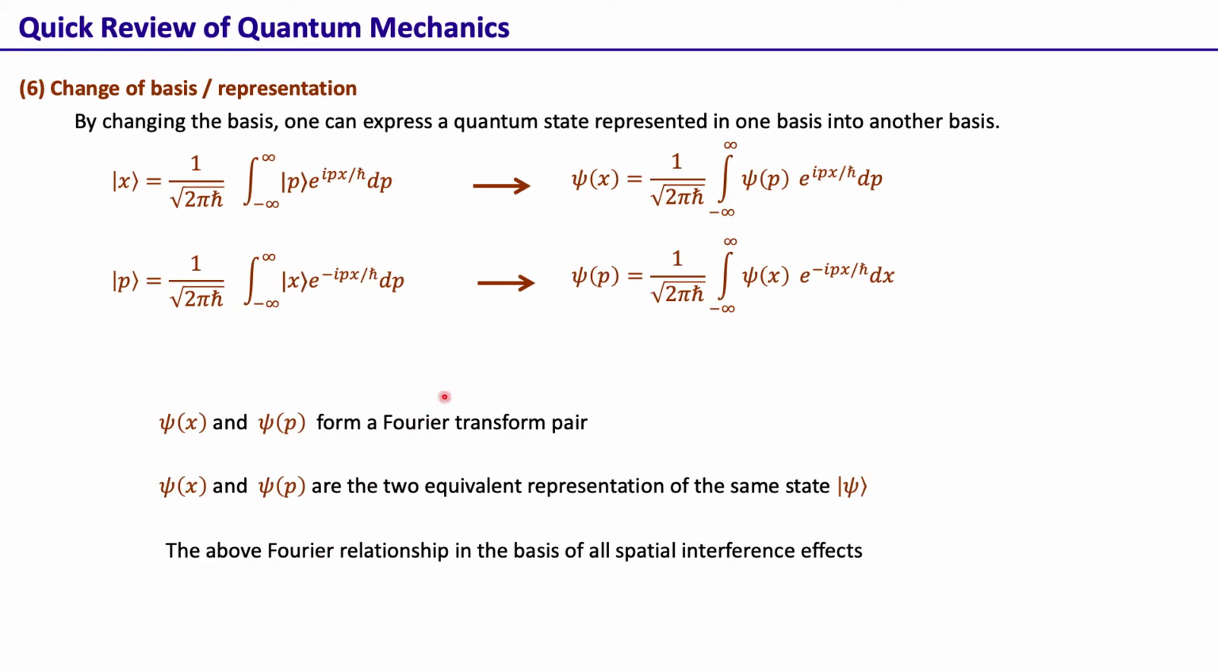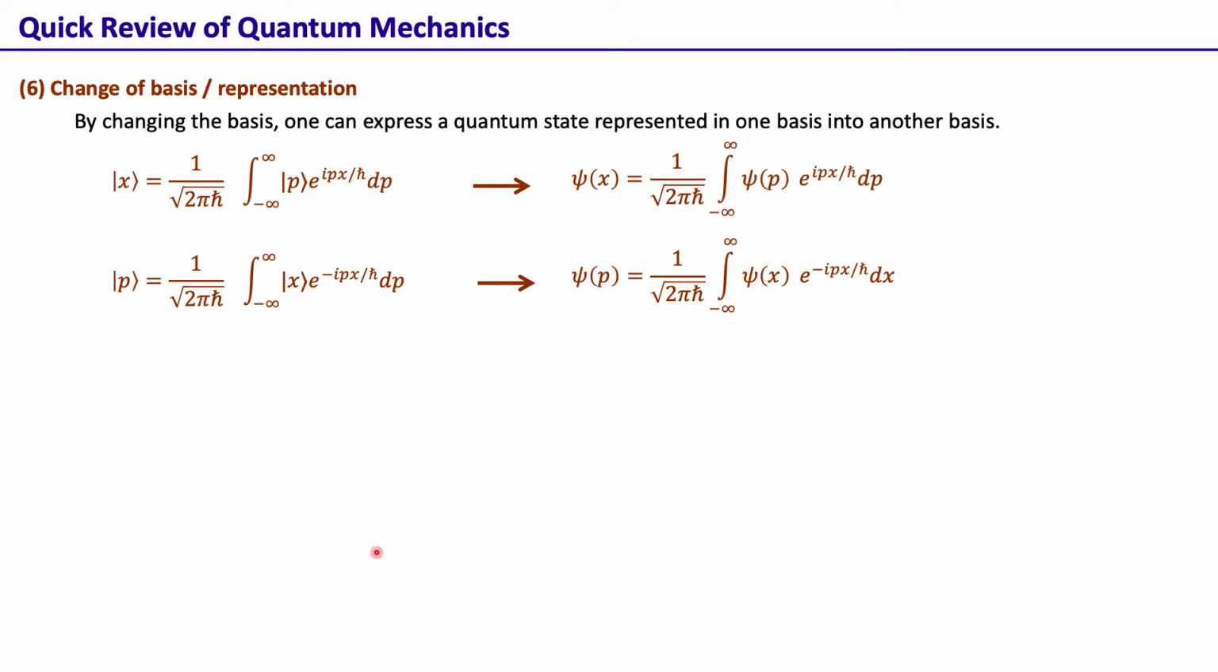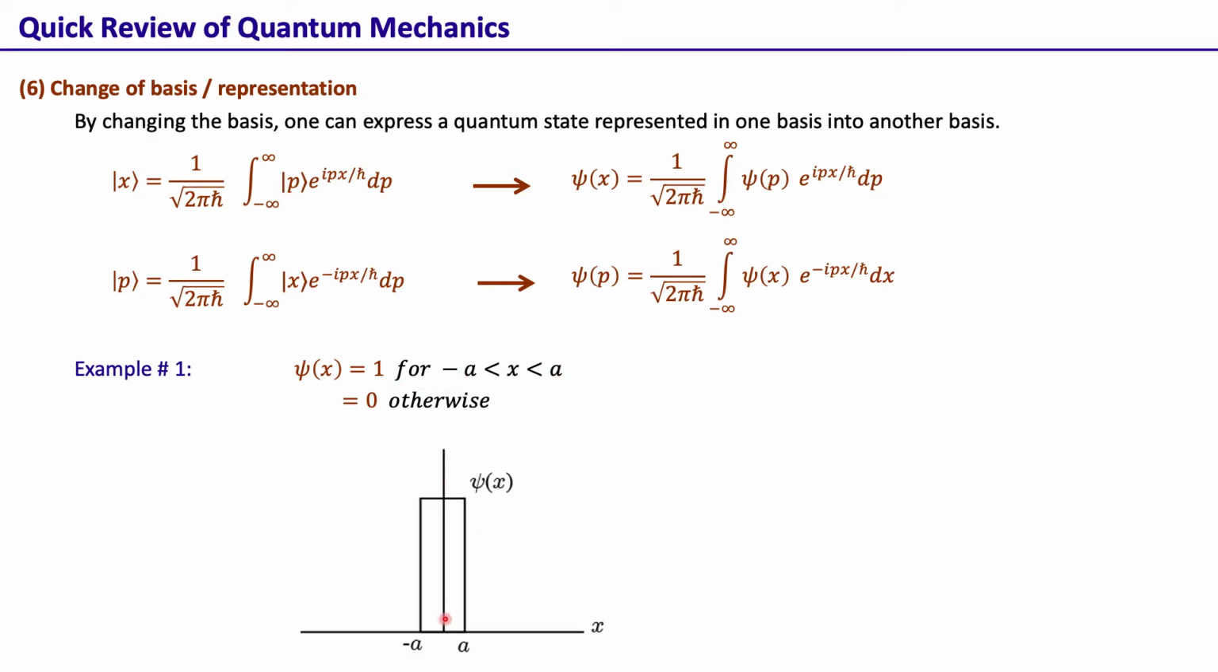In fact, this Fourier relation that we have between psi(x) and psi(p) is the basis of all the spatial interference effects that we see. So for example, let's say the position basis wave function psi(x) is equal to 1 for minus a to a and is 0 otherwise. This is just a single slit situation, where in x the wave function is 1 in this region, otherwise it is 0.